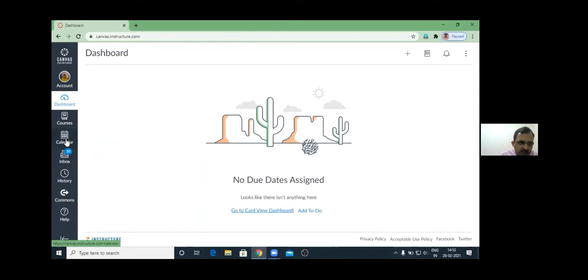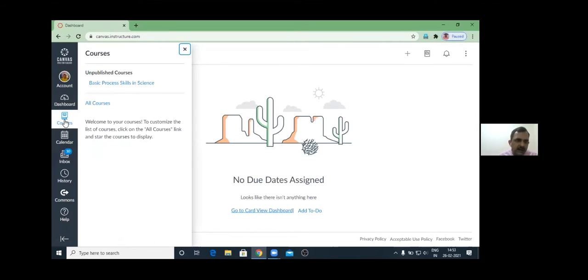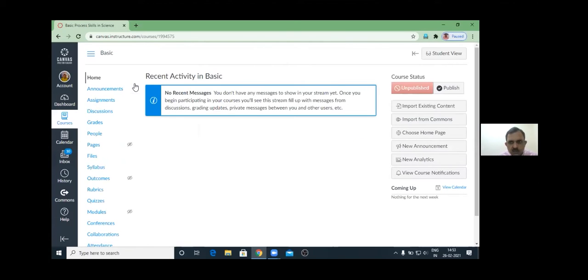My dashboard is at present blank because I'm not offering any course. If you have offered any course or if you have completed any course on this platform, then you need to come to the courses. So here you can see there is one course showing, basic process skills in science. This course I actually want to offer, but I have not offered it. I just put it up as a trial version for such training purposes. So suppose this is my course page. Whenever a new course is there, this is the course page.